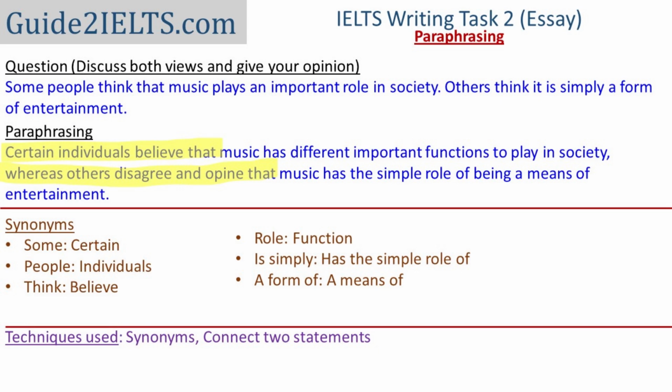In this one, the conjunction that I have used is "whereas," and the sentence template I would get is "certain individuals believe that," and then "whereas others disagree and opine that." And although I've used quite a few synonyms here, it is noteworthy that certain words such as "music" do not have any perfect replacement. When you come across such words, at least in your introductory paragraph, in your first paragraph, leave them and change everything else around them. Later you could find roundabout ways of replacing these words.